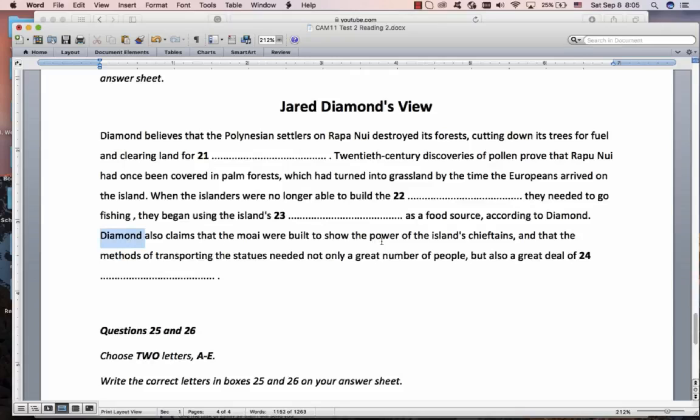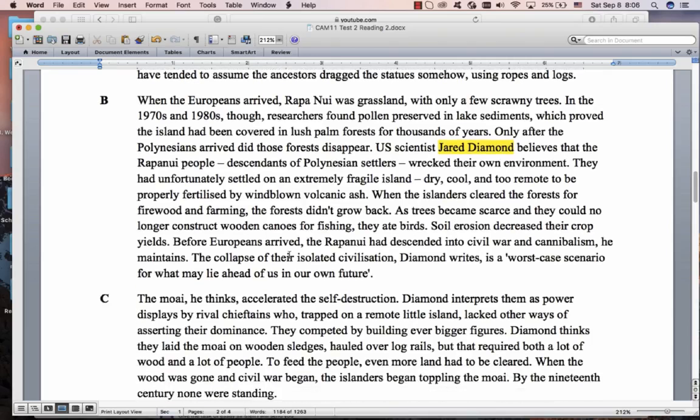So, Diamond again, chieftains. Transporting statues, great number of people. This is quite nice because they can't really paraphrase that so much. You will understand the paraphrase. So, what do we have? Chieftains, Diamond again, maybe transporting great number of people. So I would look over here, around here first. Maybe it's there, but I don't see anything.